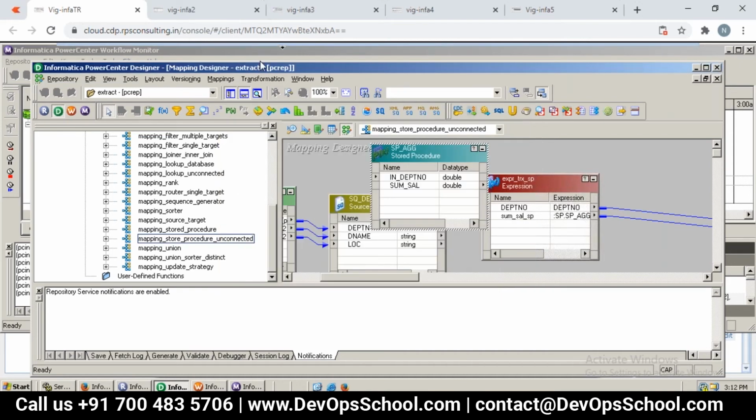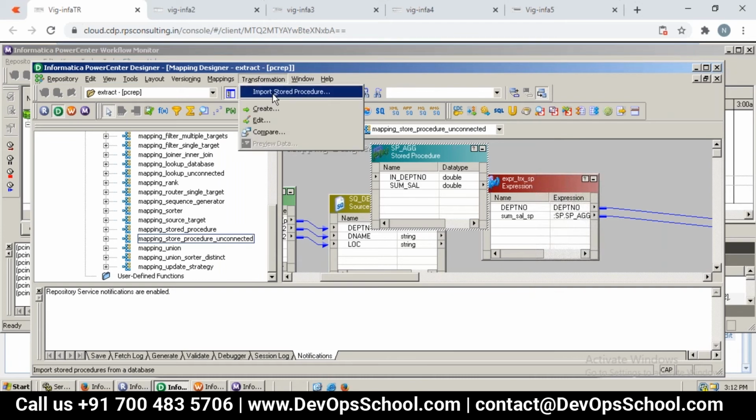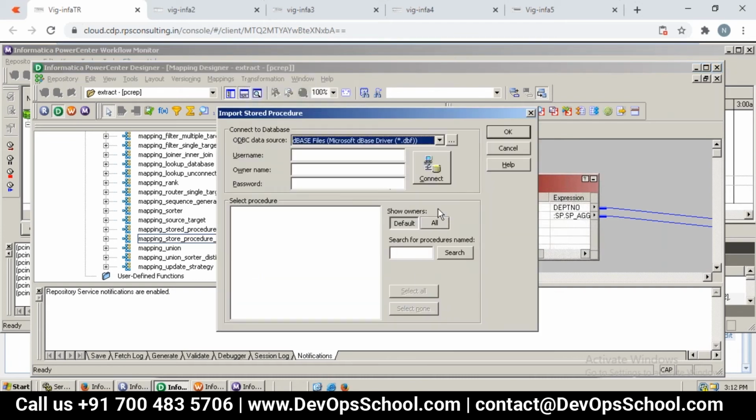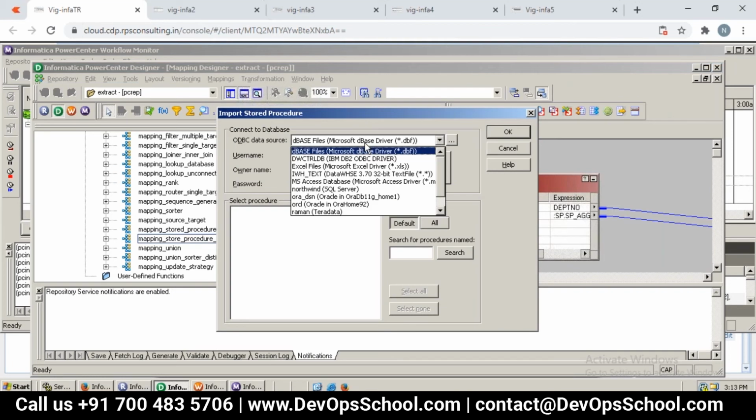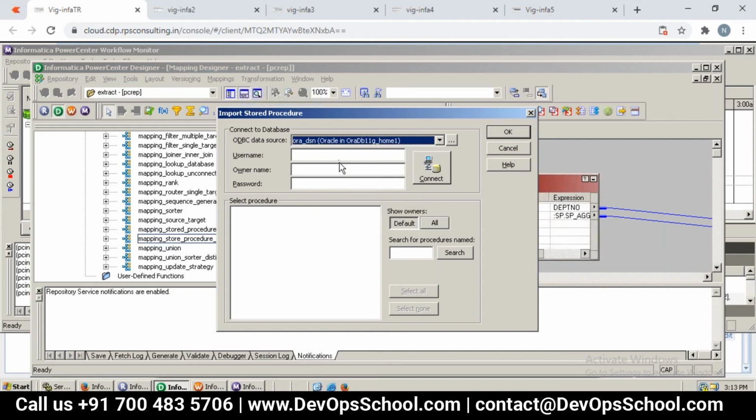Now let us say if you try to import SP again, so that you will see that particular dollar connection, whatever, which is different from ours. Or you will have DSN.